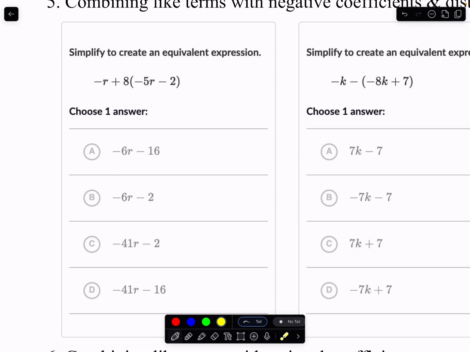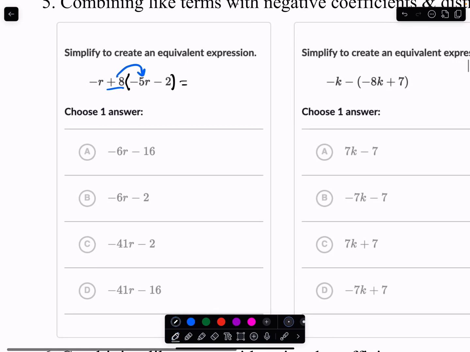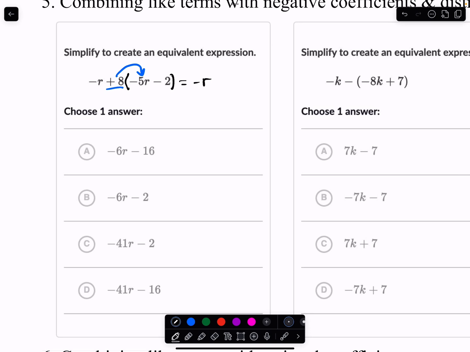So we'll distribute first. Because we have these parentheses here, let's distribute. So we have a plus 8. We'll distribute that over the parentheses. So this is negative r, and then 8 times minus 5r is minus 40r, and 8 times minus 2 is minus 16.